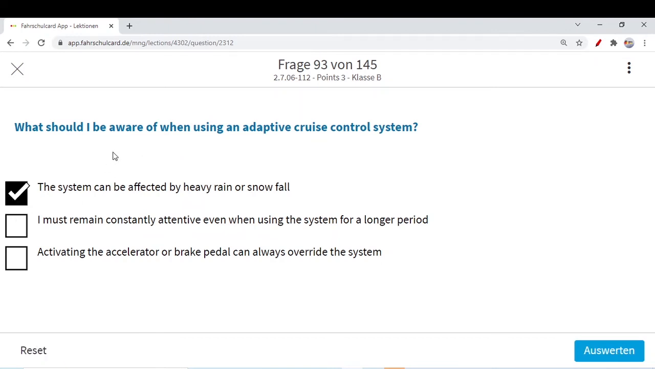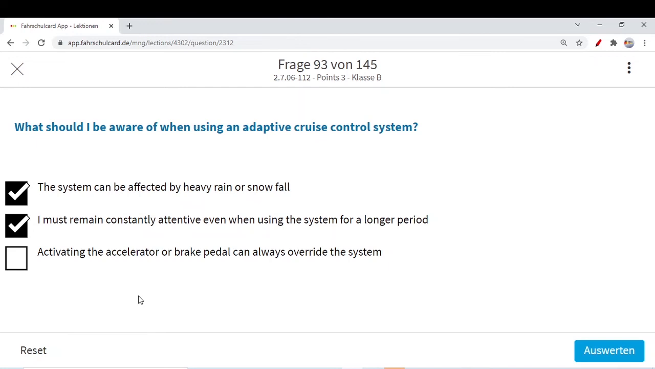I must remain constantly attentive when using the system for a longer period, for sure. Although this system provides you some easiness, you also need to be very attentive. These are not humans, these are systems. Even a human can make a mistake, the system can also make a mistake. You should be very attentive as well.